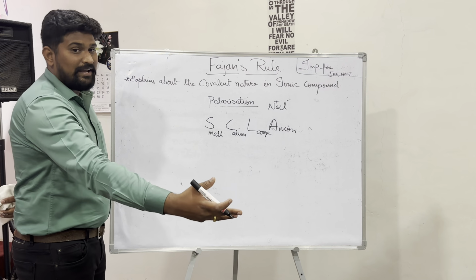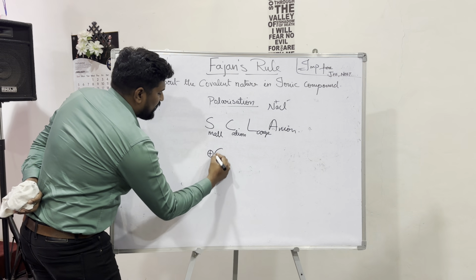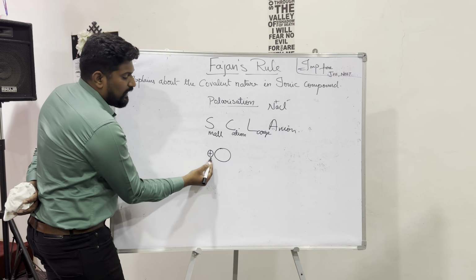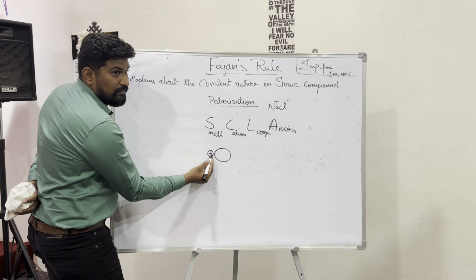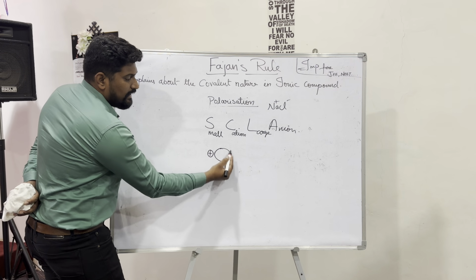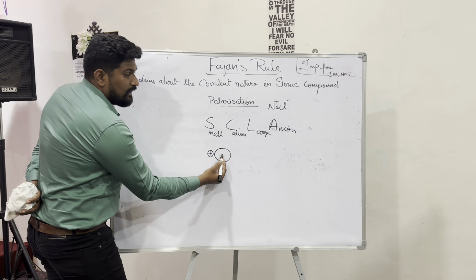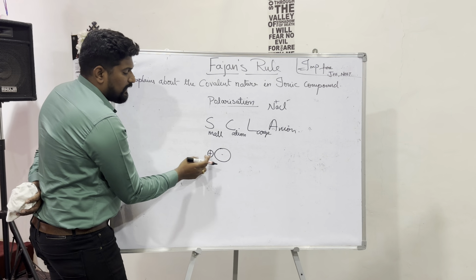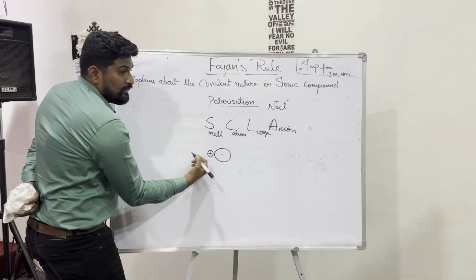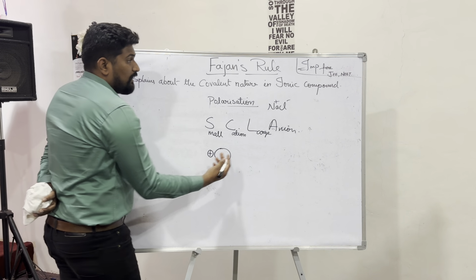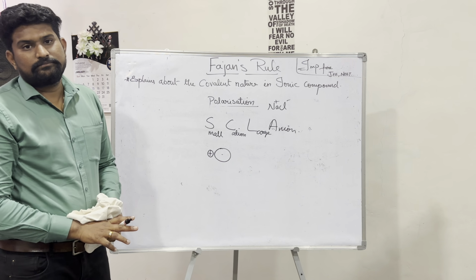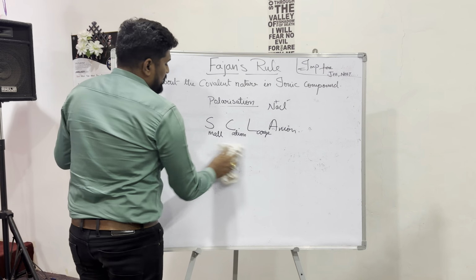With a smaller cation there is more polarizing power, and with a larger anion more polarizability, so the small cation pulls the electrons towards itself and the covalent character increases. This is the story of Fajan's rule.